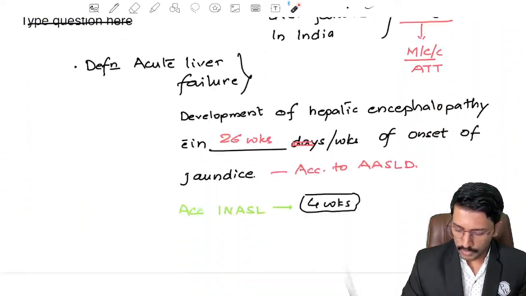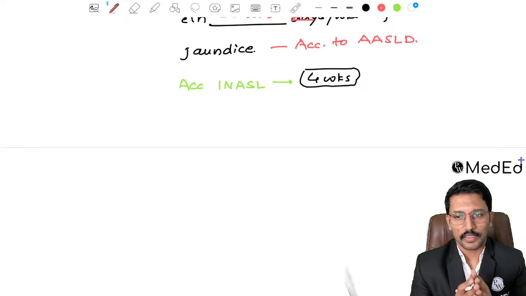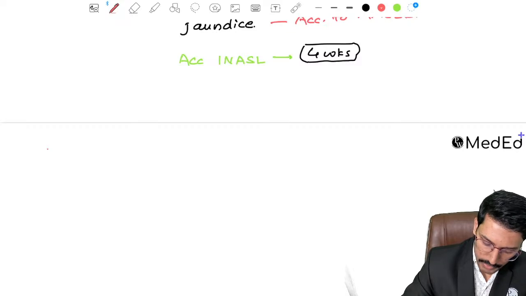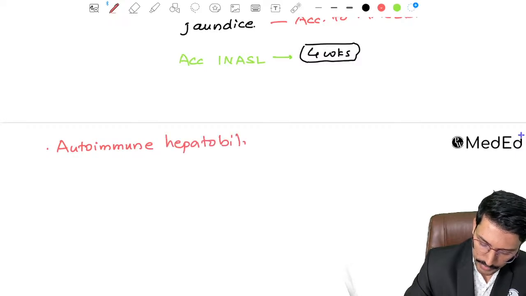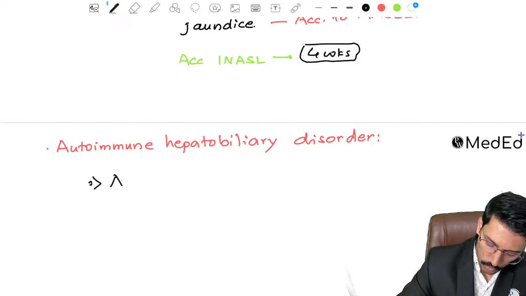Okay, so now from there, let me take you to another important small topic from the hepatology, that is the autoimmune disorders of the liver, right? Autoimmune hepatobiliary disorders. And among the autoimmune hepatobiliary disorders, we will talk about 3 important disorders. The first one is autoimmune hepatitis. Okay, what you need to know about autoimmune hepatitis?